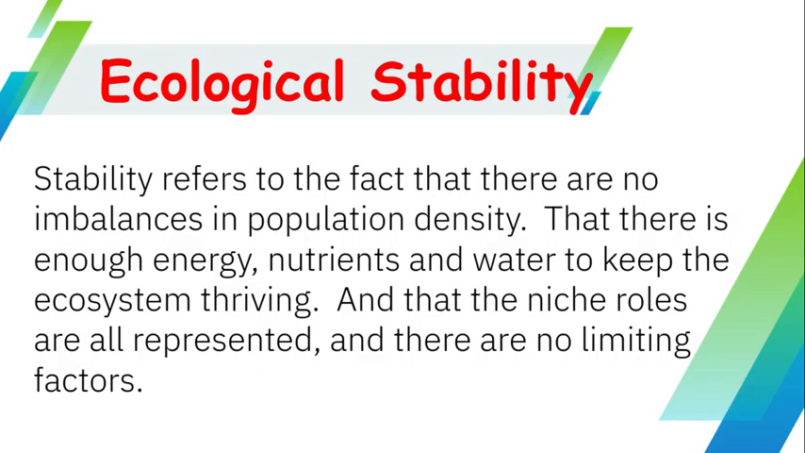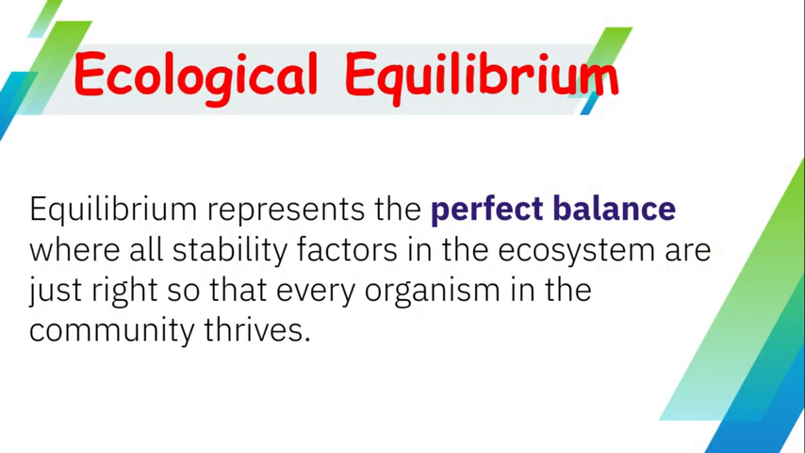Ecological stability. Stability refers to the fact that there are no imbalances in population density, that there is enough energy, nutrients, and water to keep the ecosystem thriving, and that the niche roles of all are represented, and that there are no limiting factors. Ecological equilibrium represents the perfect balance where all stability factors in the ecosystem are just right so that every organism in the community thrives.